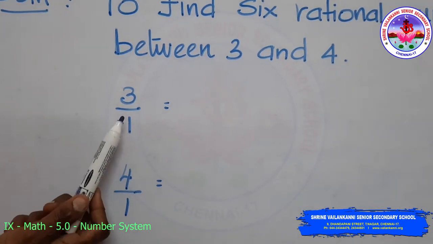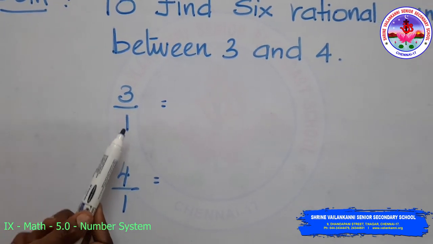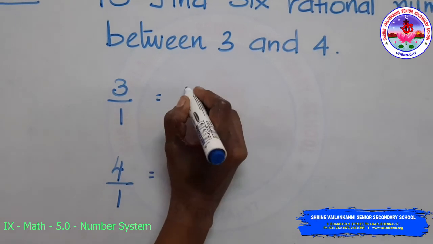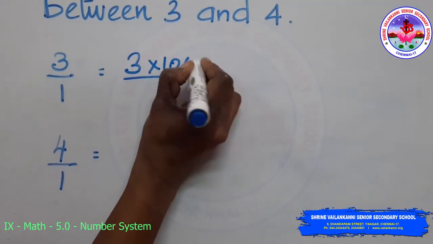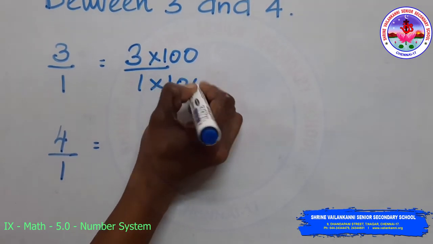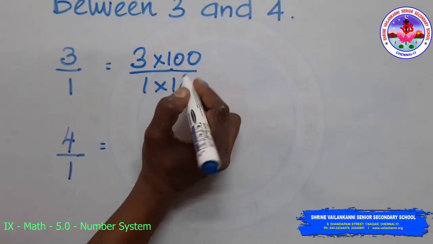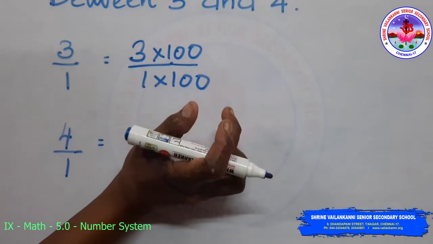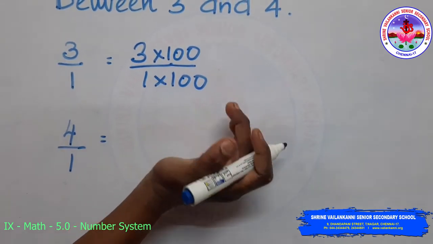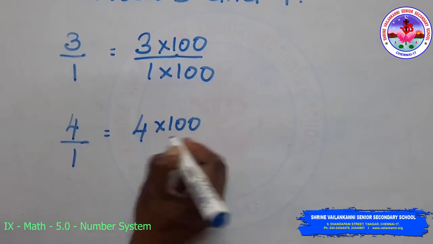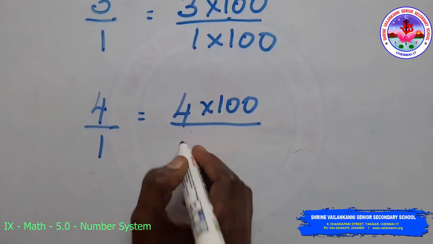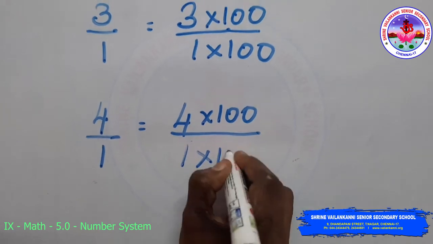It is the easiest way to find the 6 rational numbers if we multiply the denominator and the numerator by 100. This is the easiest way, which you can follow for all fractional numbers where you need to find a rational number between two fractional numbers. So I am just multiplying 100 with the numerator and the denominator.